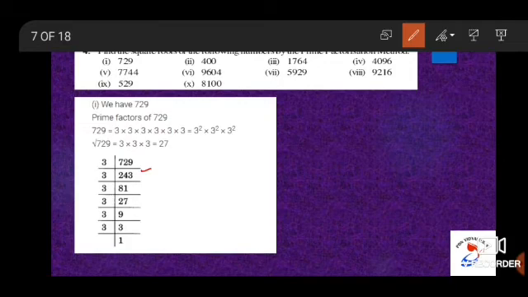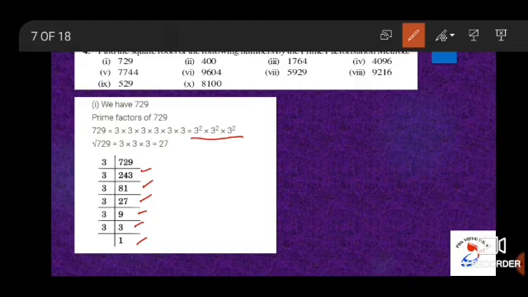Again 243 by 3, it is 81. 81 by 3, 27. 27 by 3, 9. 9 by 3, 3. And 3 by 3 is 1. So I can write 729 as 3 square into 3 square into 3 square. Therefore, the square root of 729 is equal to 3 into 3 into 3, that is equal to 27.